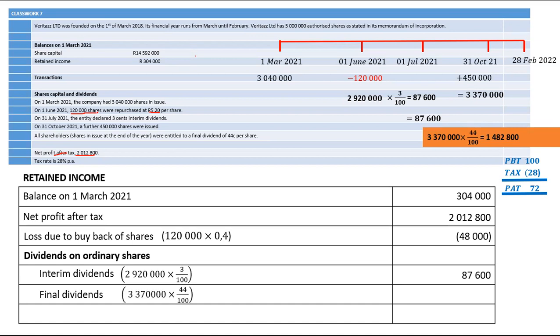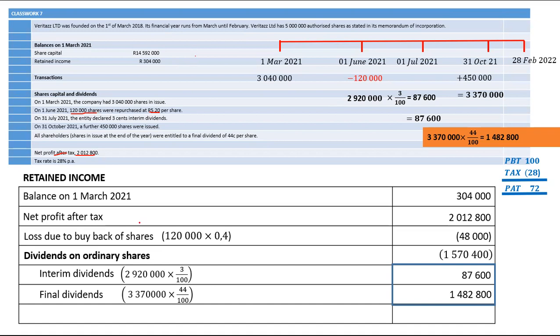When you want to calculate your dividends on ordinary shares, add your interim dividends with your final dividends and write it at the top of that shaded box. The amount will be in brackets because dividends reduce your retained income. And the amount will be 1,570,400.